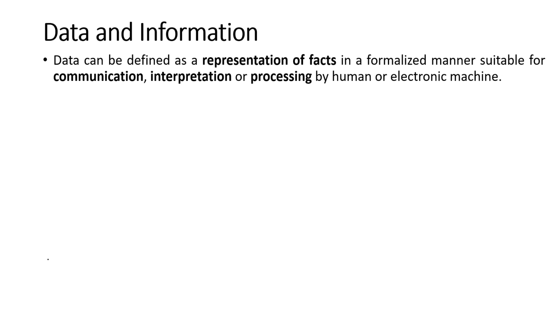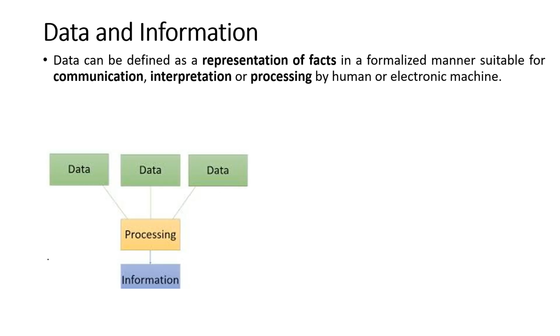We have to find out some method so that we can communicate with others in a better way, or represent the data in the computer, in the system, or interpret that information in a better way. So those are called data.